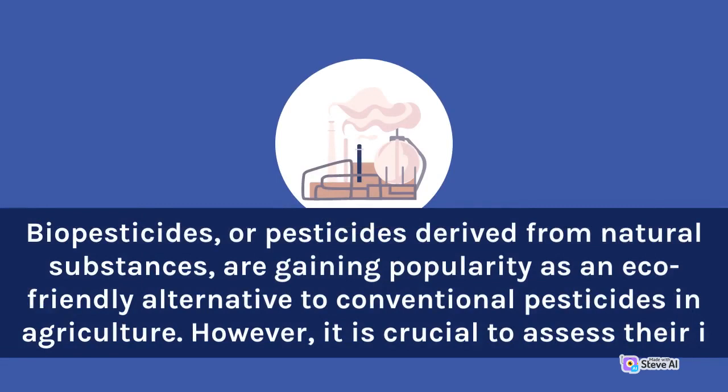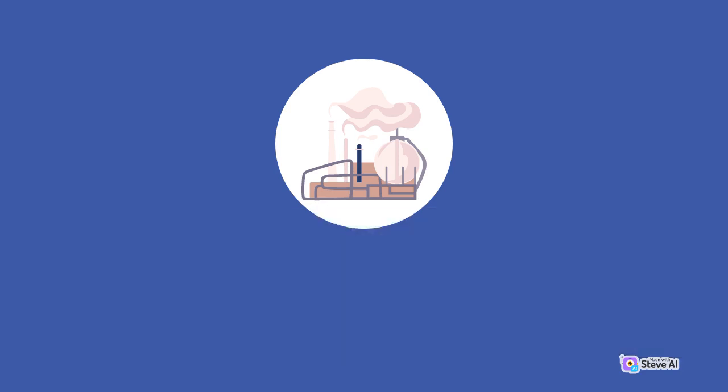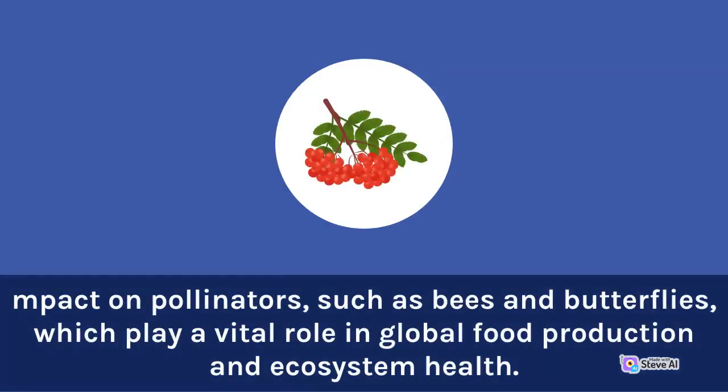Biopesticides, or pesticides derived from natural substances, are gaining popularity as an eco-friendly alternative to conventional pesticides in agriculture. However, it is crucial to assess their impact on pollinators, such as bees and butterflies, which play a vital role in global food production and ecosystem health.